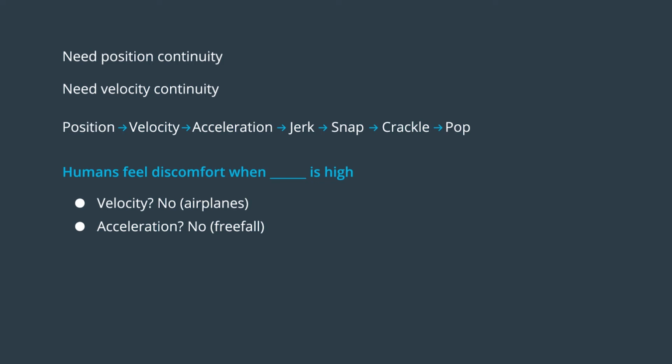We are indeed sensitive to acceleration, but mostly when it becomes very high. For example, we're all used to supporting acceleration up to 1g, which is the most you can usually sustain in a normal car. Therefore, we shouldn't reach acceleration levels that are high enough to become uncomfortable. Jerk then. It turns out this is the quantity that humans perceive as uncomfortable. We can tolerate high acceleration, but we don't like it when our acceleration changes too quickly, which is high jerk. So when we design trajectories for self-driving cars, we would like them to be jerk minimizing.